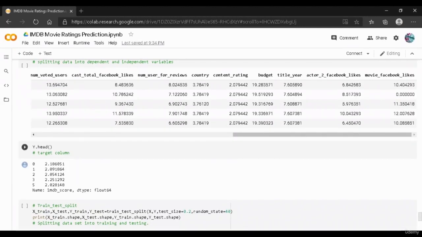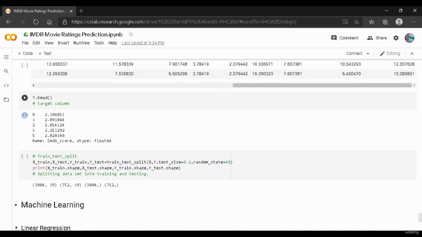Whereas when it comes to Y, we have displayed the head. Y dot head will display only the top 5 rows in that particular column, and this is the target column over here. These are the IMDB scores.